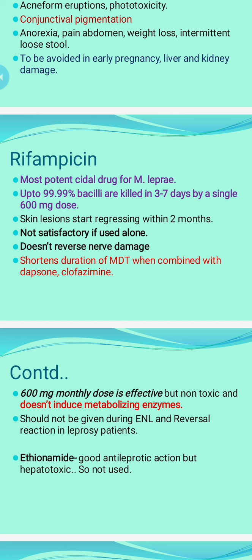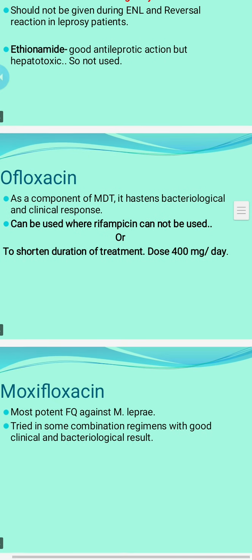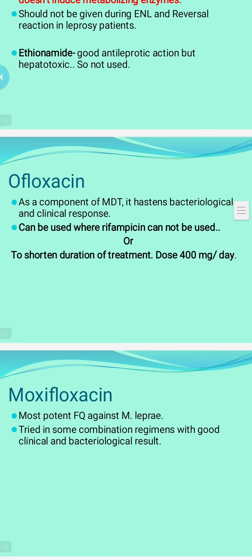Ethionamide is another antitubercular drug, but it is hepatotoxic, so it is not used. Rifampicin is quite commonly used. So rifampicin, dapsone, clofazimine, these three are the mainstay of the therapy. If one or many of them cannot be used, then we have to go for other options. So what are the other options?